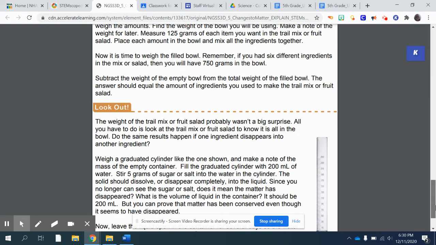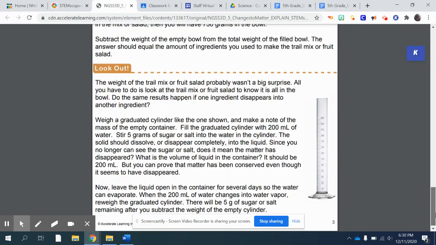Now it is time to weigh the filled bowl. Remember, if you had 6 different ingredients in the mix or salad, then you will have 750 grams in the bowl. Subtract the weight of the empty bowl from the total weight of the filled bowl. The answer should equal the amount of ingredients you used to make the trail mix or fruit salad.